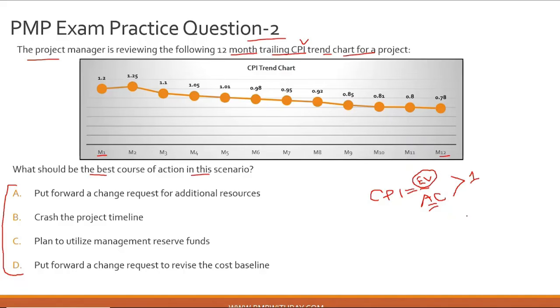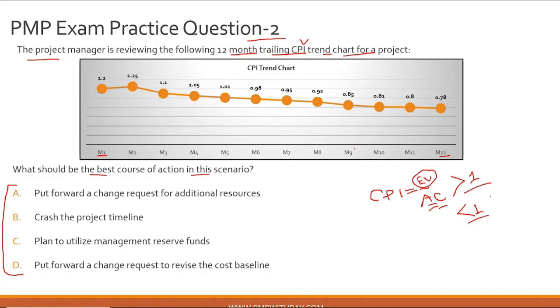However, if the cost performance index is less than 1, what does it mean? It means that your actual cost is high and it is higher than your earned value. So you are actually overspending in your project. And from a metric standpoint, your project is red when it comes to cost performance. So CPI less than 1 is a bad scenario. CPI greater than 1 is a good scenario, if we oversimplify the interpretation of CPI.